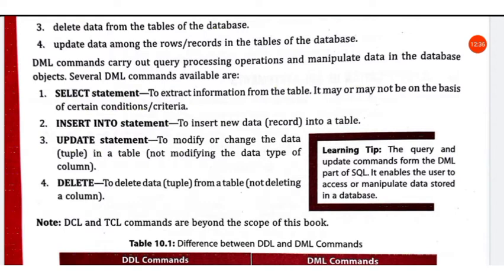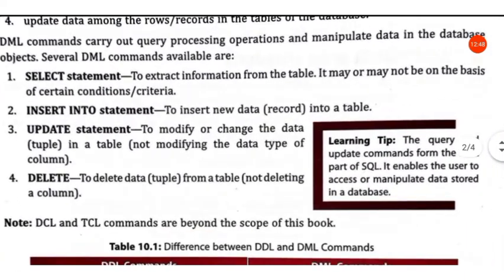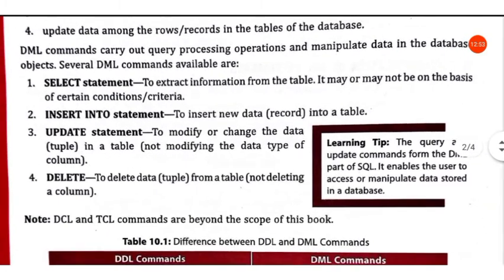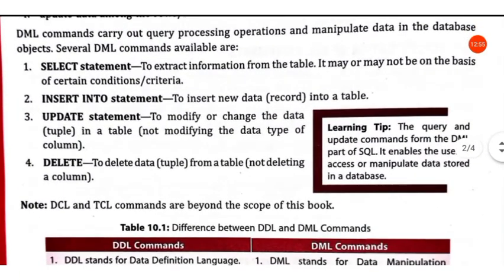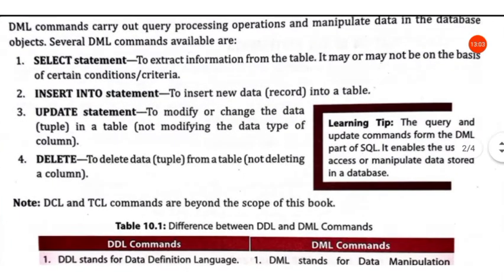So let us see different DML commands that carry out query processing operations and manipulate data in the database objects. Several DML commands are, first one is the select statement. The select statement is a DML command which is used to retrieve information from the table. Suppose, as I told in the previous class, you want to get all the information of the students who have secured more than 70% in their exam, 70 and above.